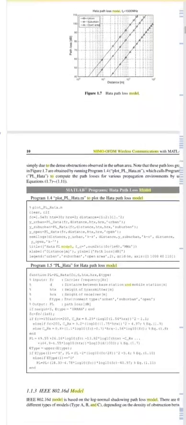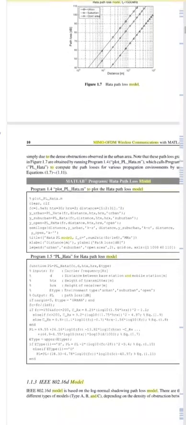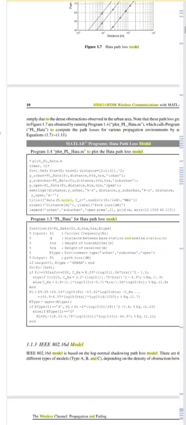Now the MATLAB program for the path loss model is given here. So here is the program for that model.